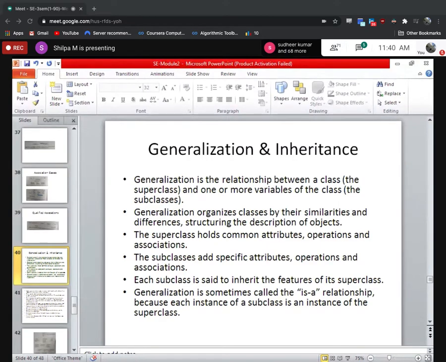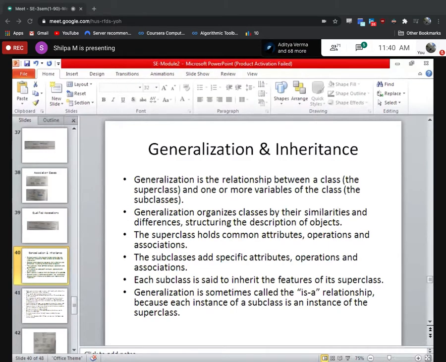So if you use inheritance, we say certain properties you get from your parent itself. You need not redefine it within your own class.